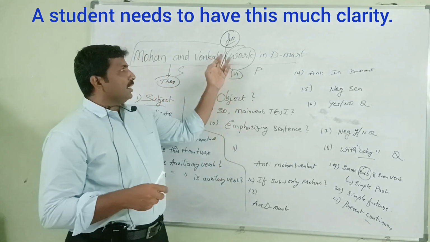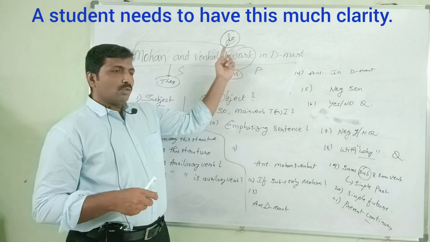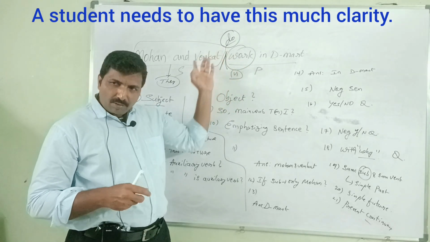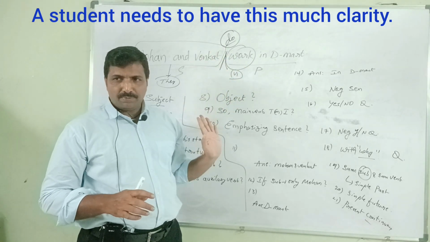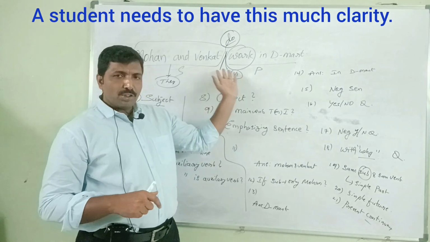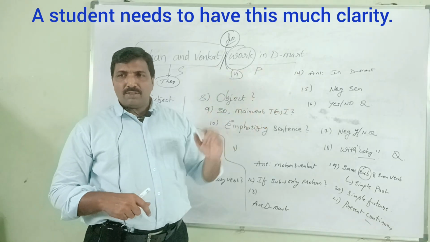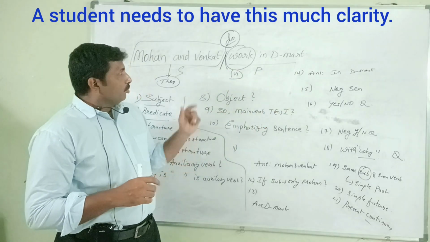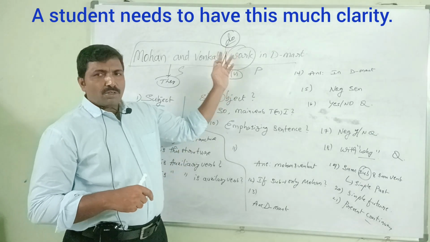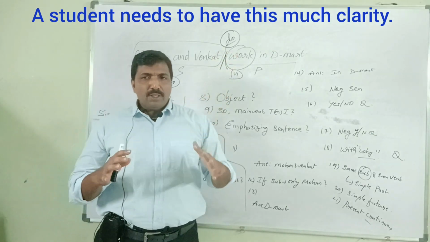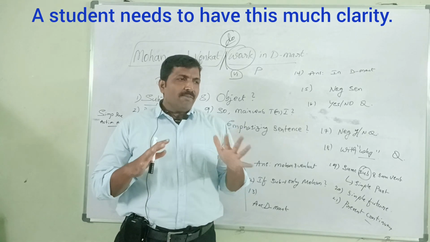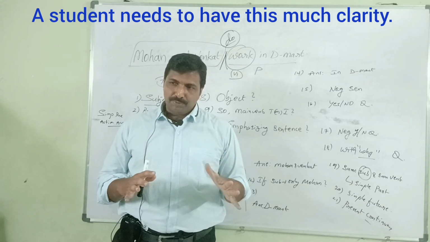Because do is implicitly there. Whenever V1 is there, though the do is not visible, we conclude that do is there. Mohan and Venkat do work in D-Mart is the emphasizing sentence.